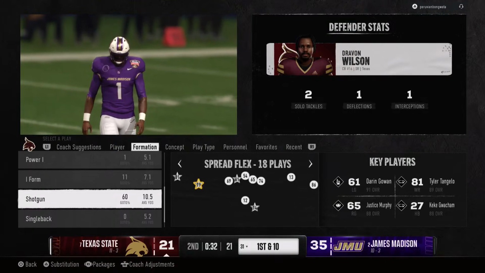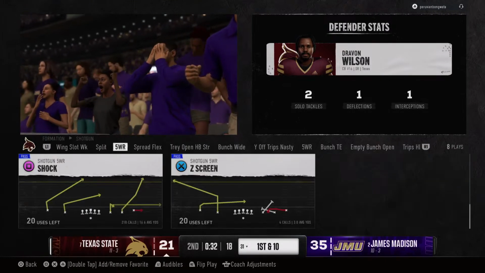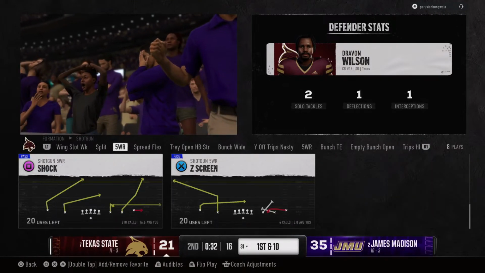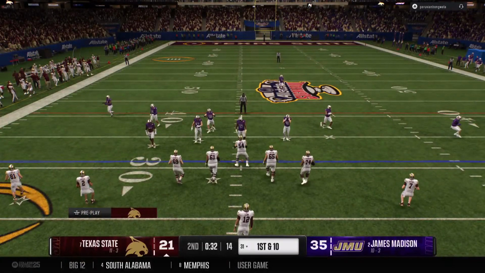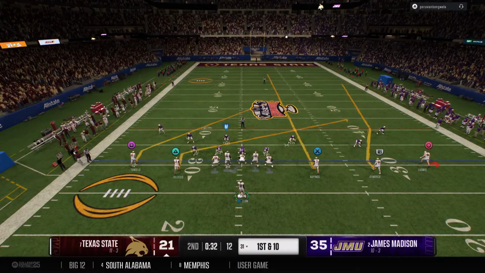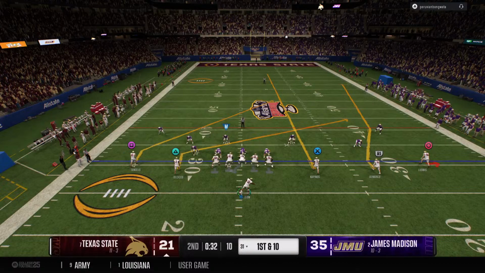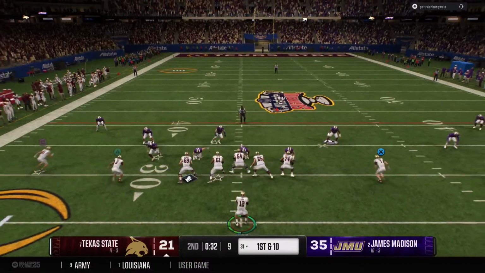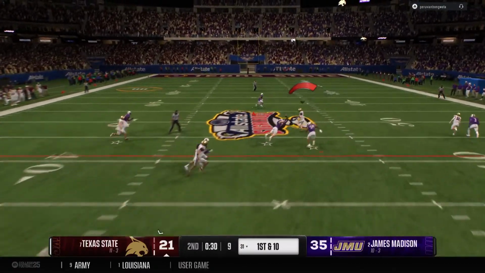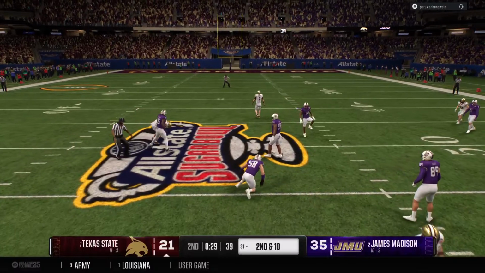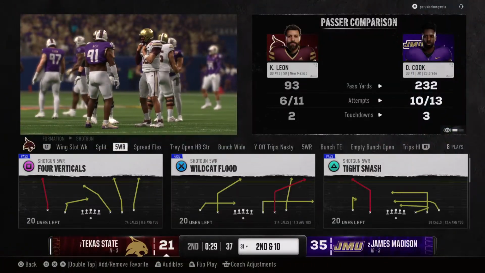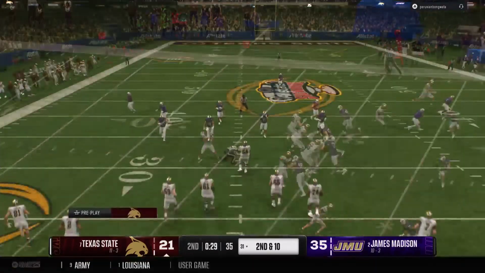Well, when you play cover three, you leave your corners essentially on an island downfield. Love how the corner does a nice job of being able to stay in position, stalk the receiver, and locate the ball for that interception. Looking to throw it on first down. Oh, he doesn't hang on. Looks like it was deflected before it got to him. That'll bring up second down.